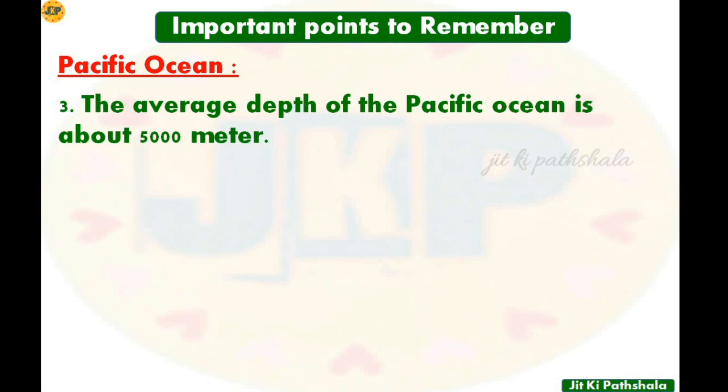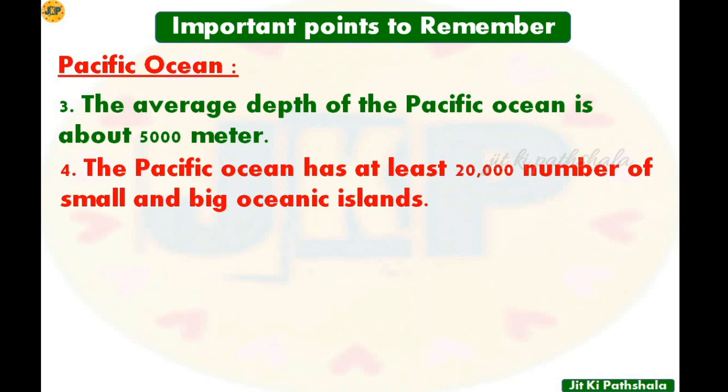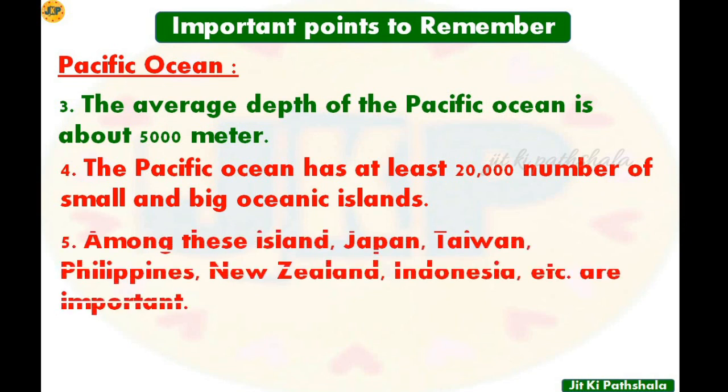Now let's see number 4. The Pacific Ocean has at least 20,000 small and big oceanic islands. So in the Pacific Ocean there are many big and small islands, and at least 20,000 oceanic islands are present. Among these islands, Japan, Taiwan, Philippines, New Zealand, Indonesia, etc. are important.